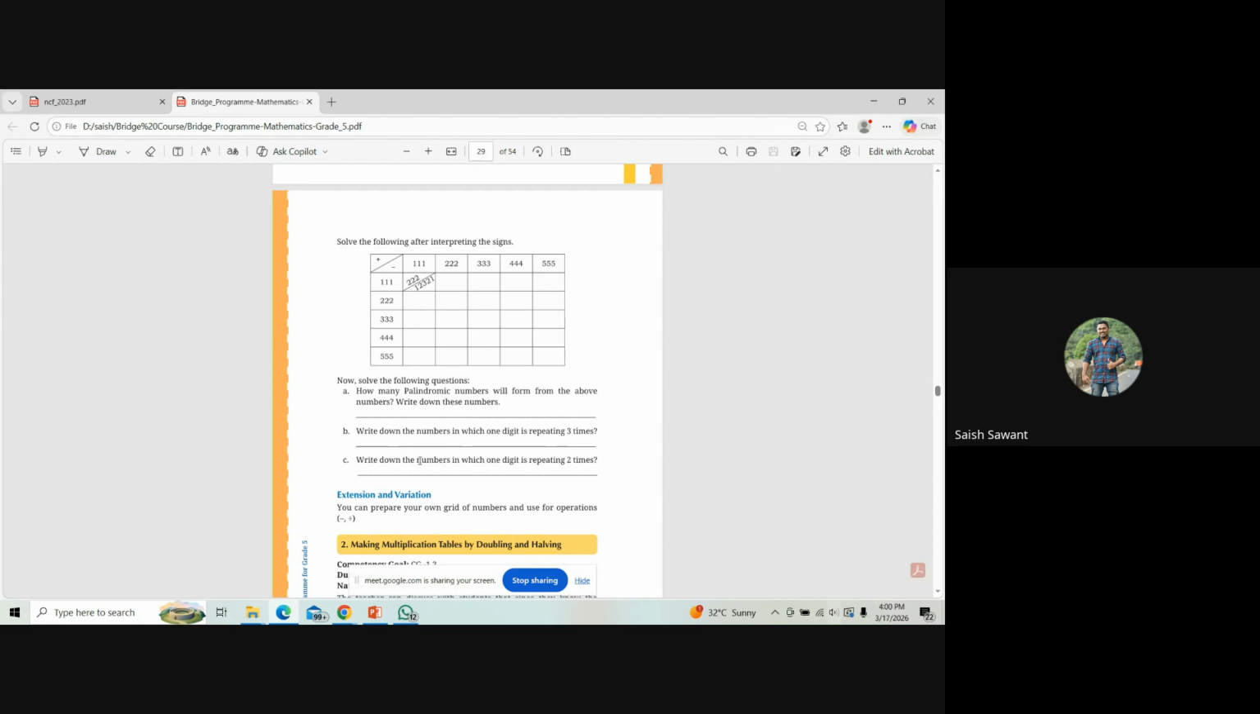So 12321. Okay, so from 111 and 111, if you add you get 222. Then if you multiply these two, you will get this. Okay, so students should be given this worksheet and asked to complete this worksheet and answer the question over here. I think the time is already up.